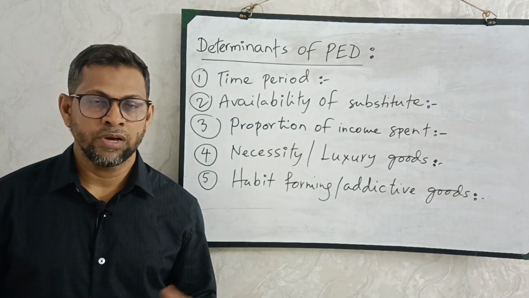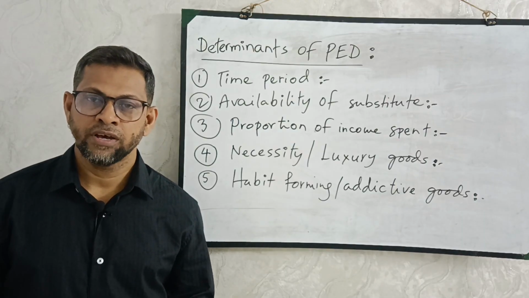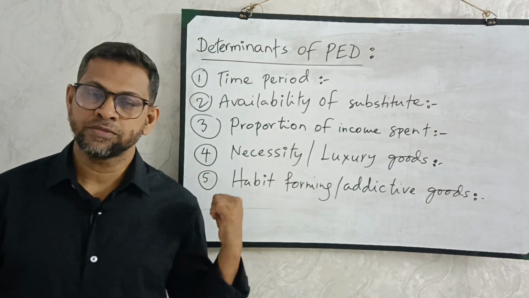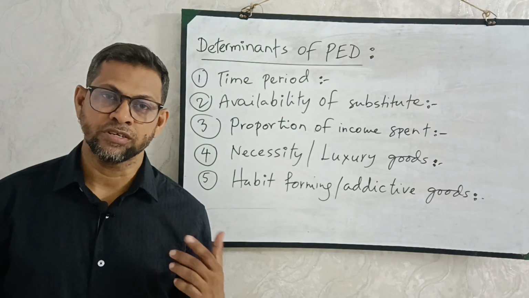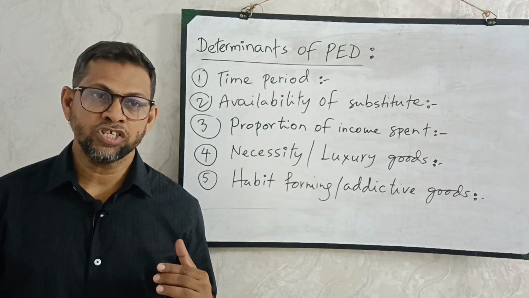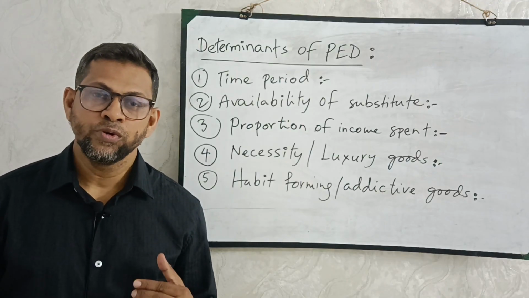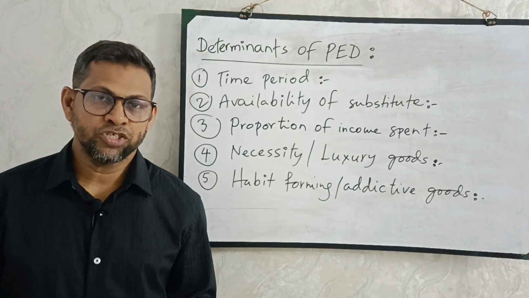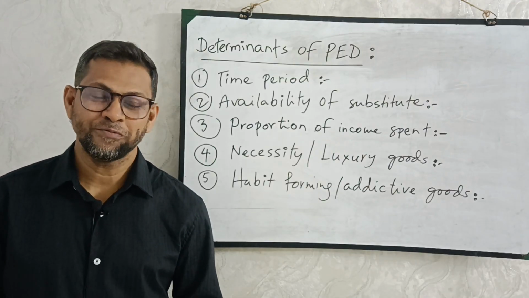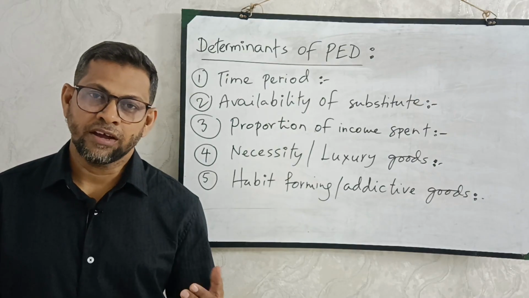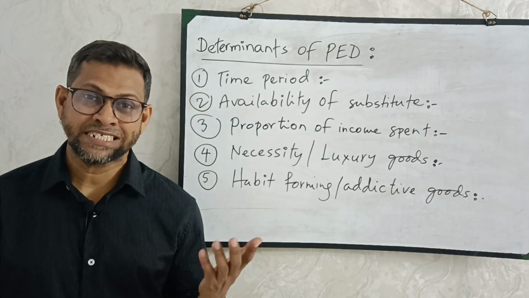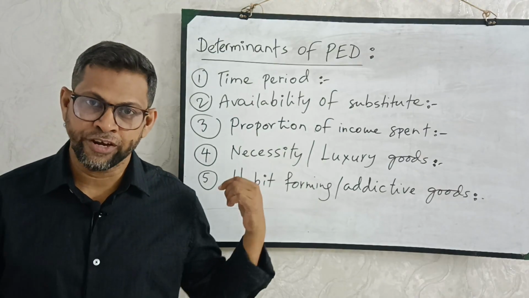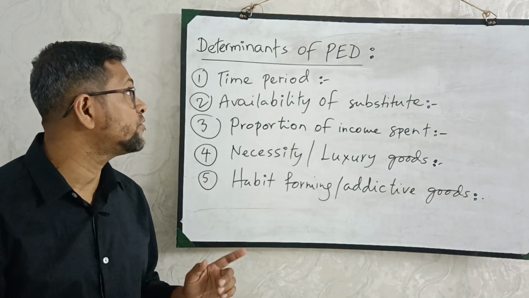Consumers, sellers, buyers, or governments, anyone. Usually PED is linked to consumers directly because consumers are the decision makers. When consumers go to the market, they have to decide whether the demand for any product is elastic or not. But do they have any idea whether the value of PED is greater than 1 or less than 1? No. They are realistic, they want to behave practically. So what do elastic and inelastic demand mean in real life? We will try to explain now. So these are the determinants of PED.